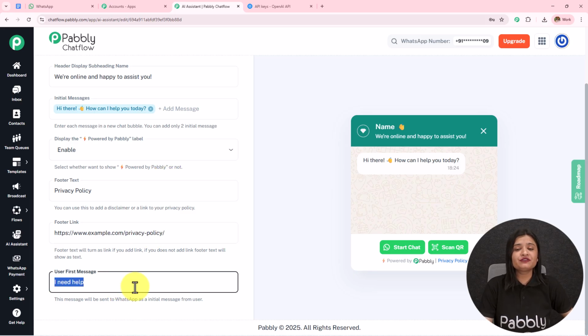We have this user first message. So over here, I have entered the message as I need help, but it is not necessary that whenever the user sends this message, I need help, only then my AI agent is going to reply to them. My AI agent is going to reply to any message sent by the user.